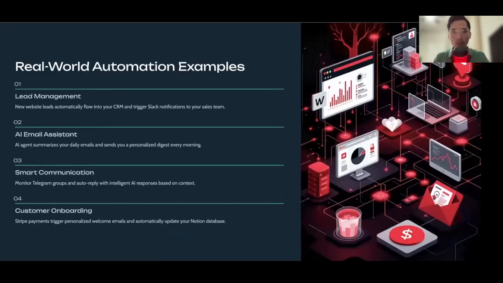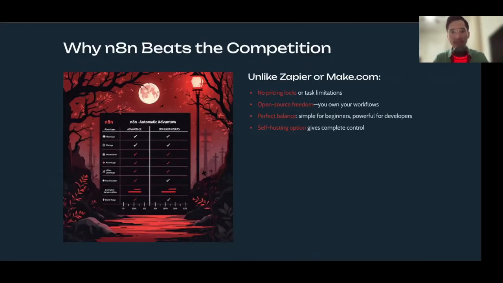And so here are some real world examples. You could do lead management, you could do an AI email assistant. The possibilities are endless once you build a strong foundation with n8n and AI automations. And that's the intention. I want to teach you how to build out AI agents and AI automation so you can make money and then pay it forward for other people, teach other people, and bring other people on board as well.